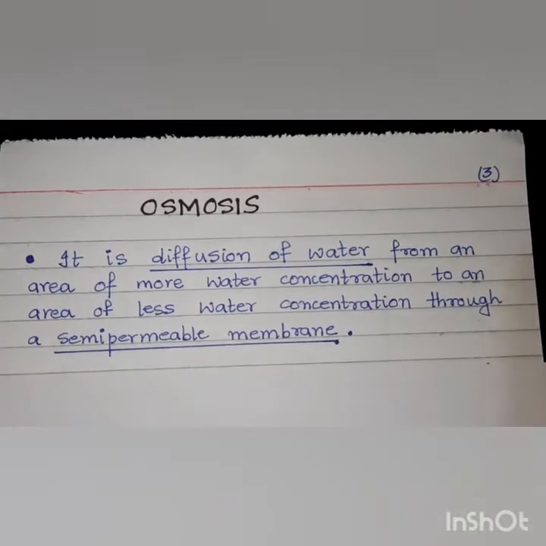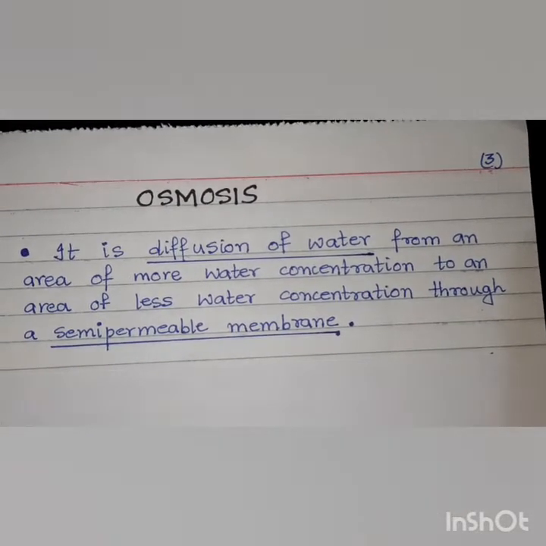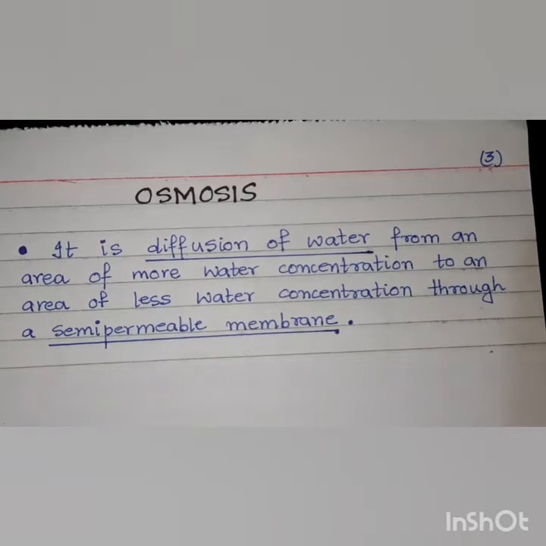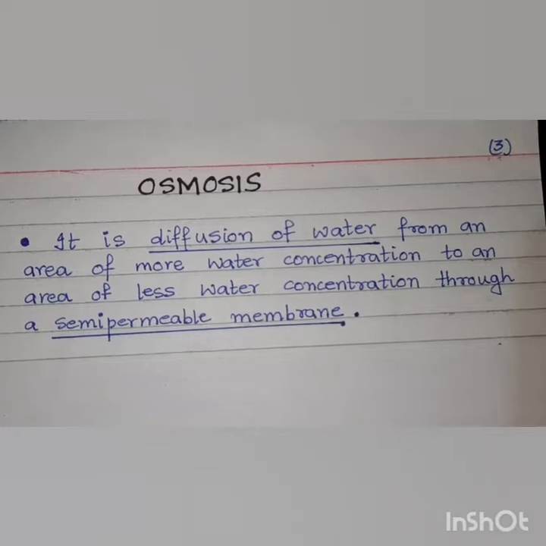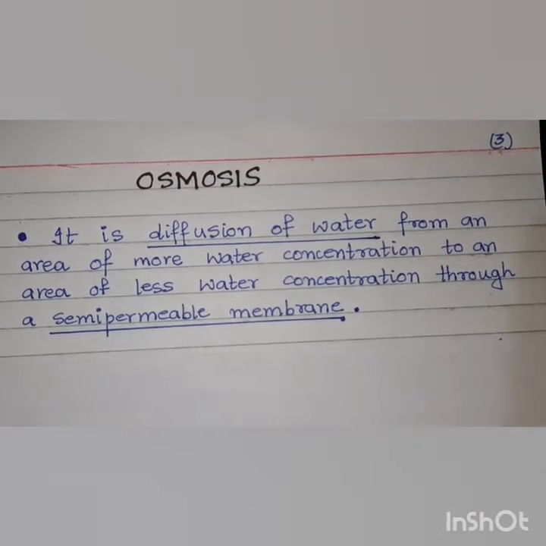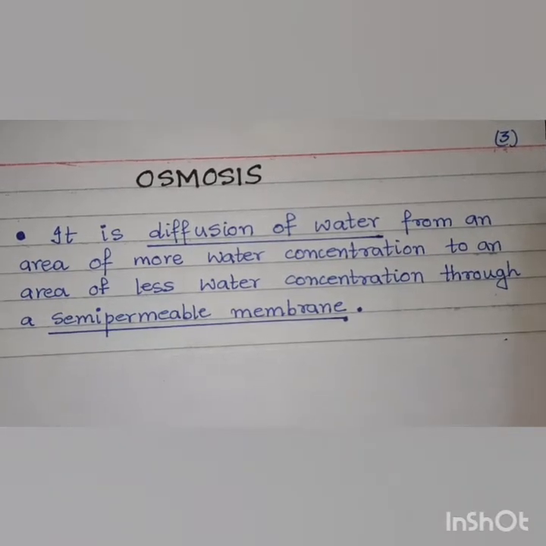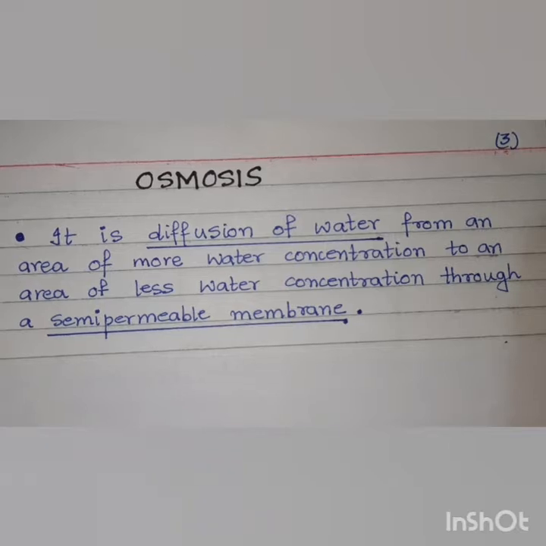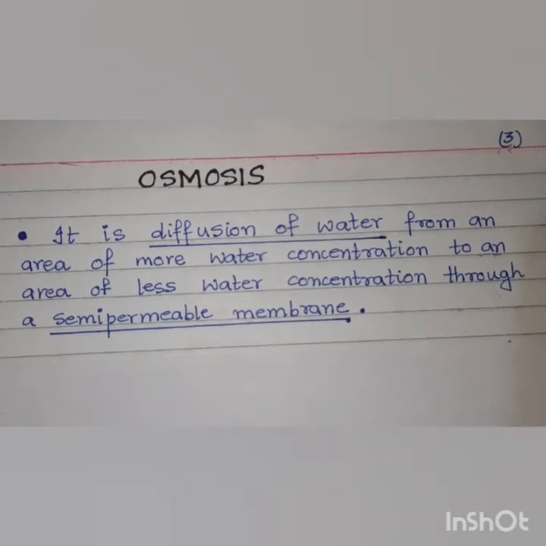Now let us talk about the second type of passive transport, osmosis. Osmosis is a special type of diffusion of water through a semi-permeable membrane. By definition, osmosis is the diffusion of water from an area of more water concentration to an area of less water concentration through a semi-permeable membrane.